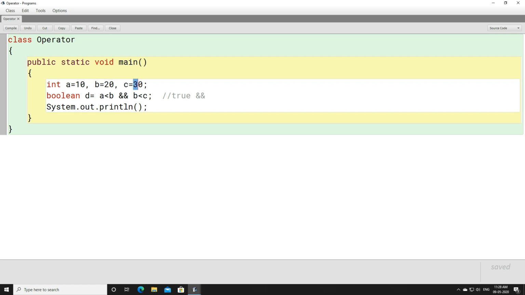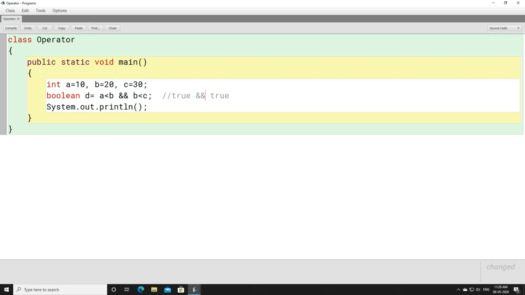Is 20 less than 30? Yes. Now the next value is also true. First value is true and second value is true. Both are true, so the outcome will be true. What is the reason the outcome will be true? Because we have used the AND logical operator. The AND logical operator will only give you value true if all the conditions are true.